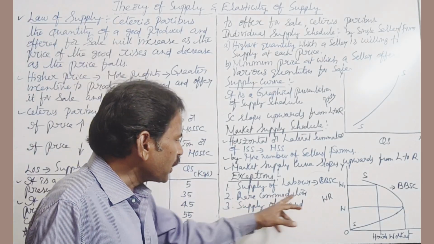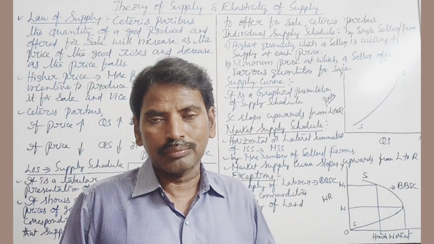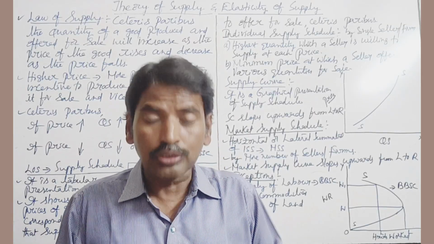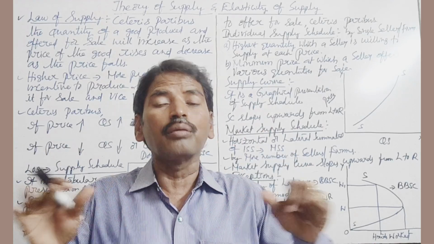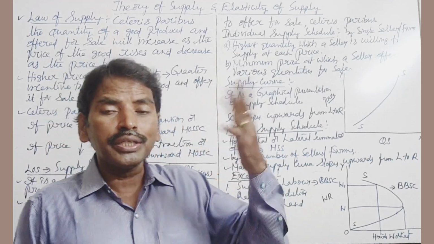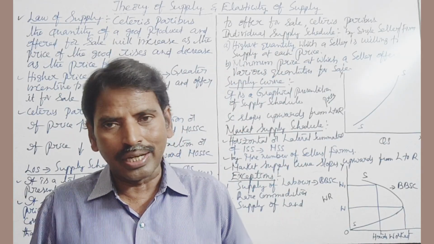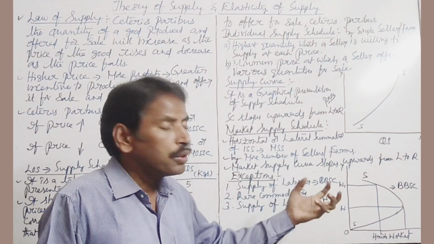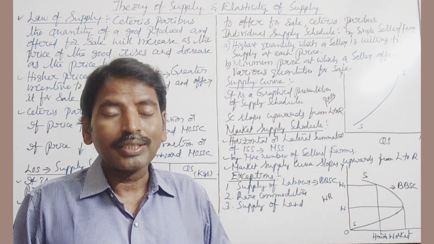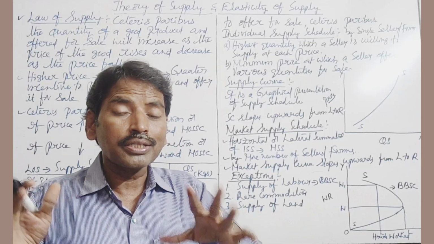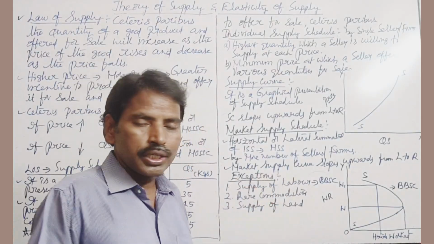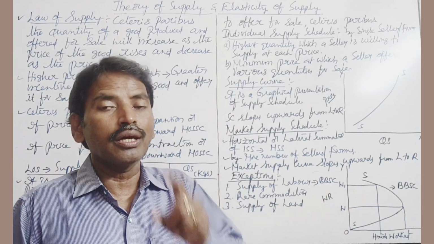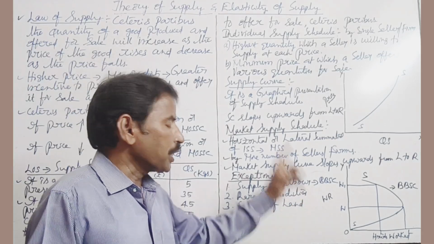Next, the second one is rare commodities. For example, the Kohinoor diamond, Mona Lisa paintings, the sword of Chhatrapati Shivaji, etc. These are called rare commodities. Generally, if price increases, quantity supply also increases. But here, if we pay a higher price, those commodities are not available in the market. Supply does not increase. So the law of supply fails in the case of rare commodities.